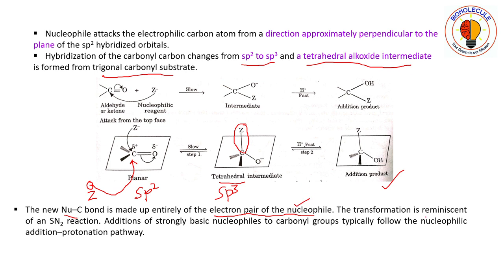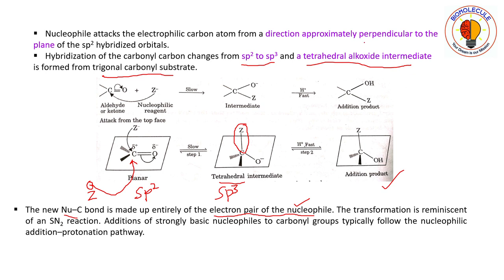The transformation is reminiscent of an SN2 reaction. As you can see, in an SN2 reaction a nucleophile goes and directly attacks the electropositive center, and the leaving group leaves the substrate.